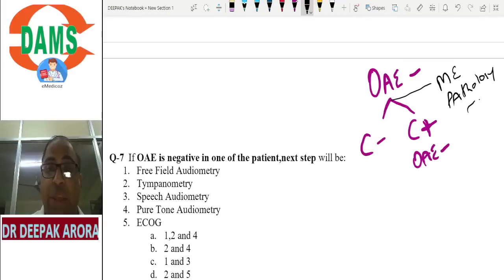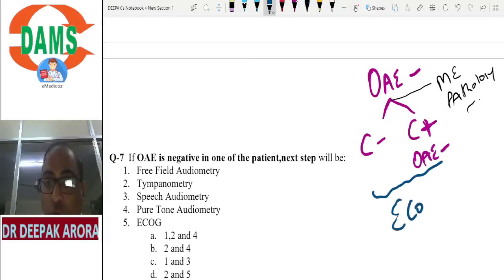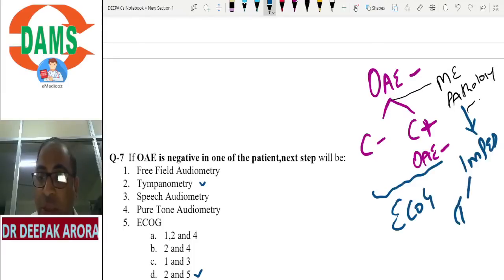So now you tell me, if OAE is negative, I have to rule out whether the cochlea is present or absent. I will do electrocochleography. So I have to do option 5. If option 5 is the right answer, I can directly jump to D. So it should be second and fifth. Why the second option? Why am I doing tympanometry? To rule out middle ear pathology. Middle ear pathology will be ruled out by impedance audiometry. And what is impedance audiometry? It is tympanometry plus stapedial reflex.